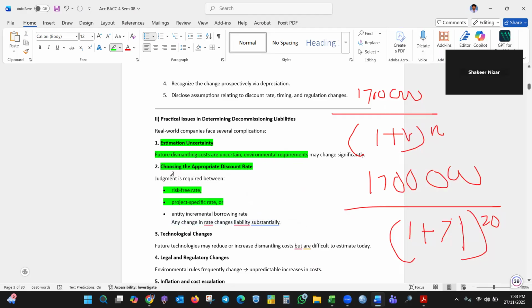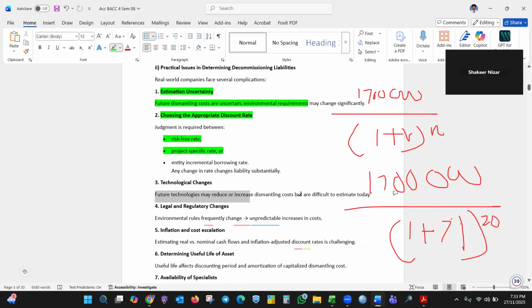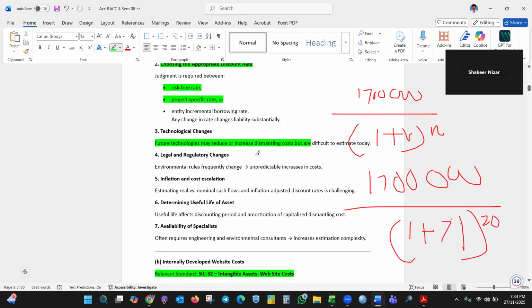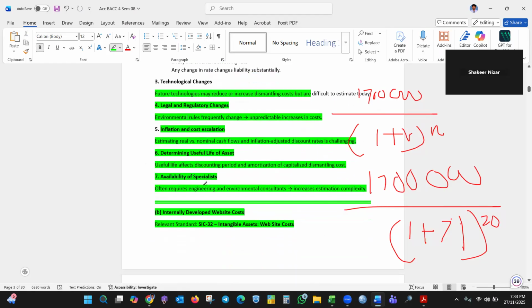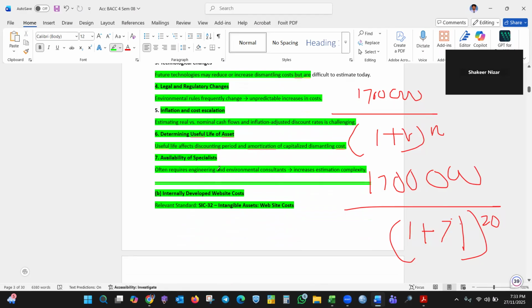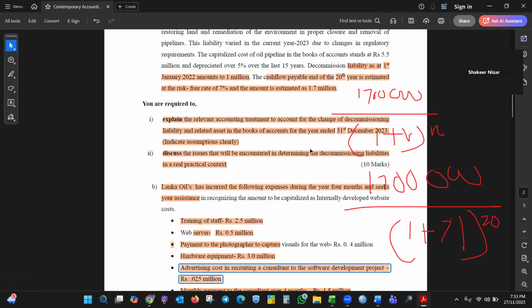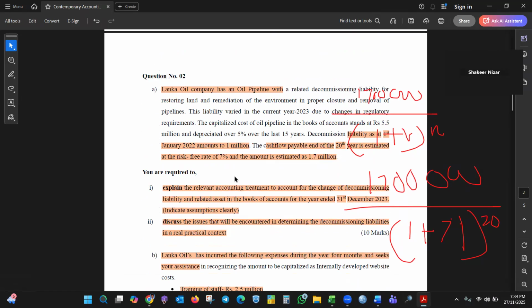Technological changes, future technologies may reduce or increase dismantling cost, legal and regulatory requirements, inflation and cost escalations, determining the useful life of the asset, availability of specialists. Those you can think about and write here. This I will check. These 5 marks you can get.